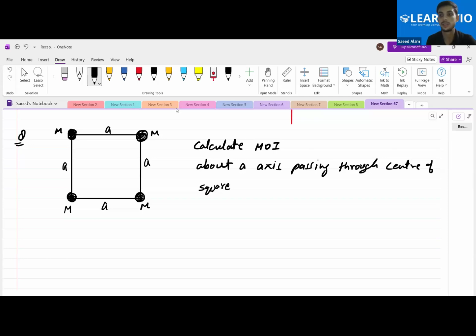Okay, so just remember that whenever somebody asks you to calculate the moment of inertia, first of all you should know about which axis we need it. You just do it and then let me know.